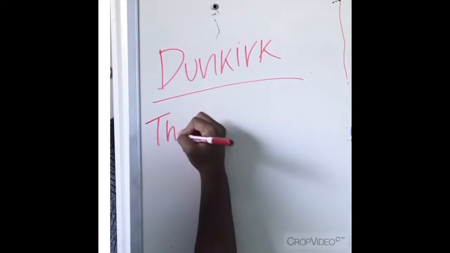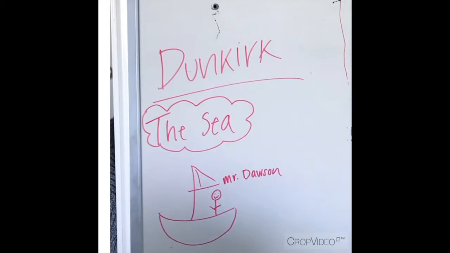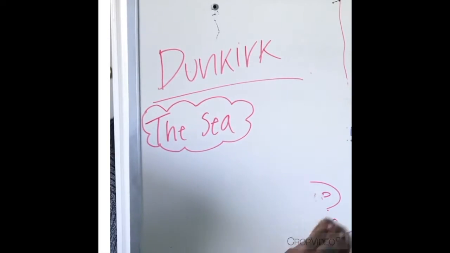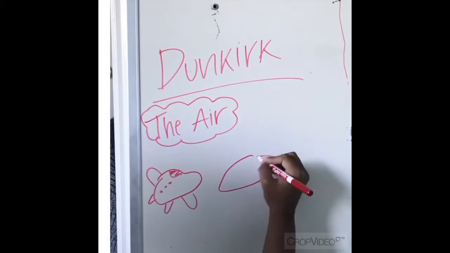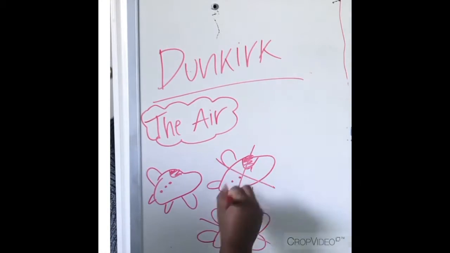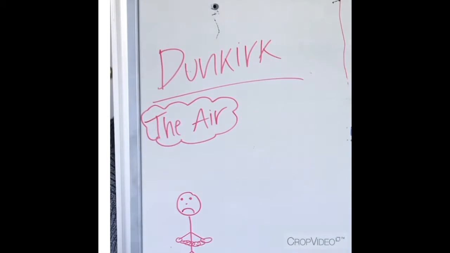The Sea begins with a civilian boat run by Mr. Dawson, which is played by Mark Rylance. He rescues drowning soldiers and pilots, as seen in the air sequence. The air sequence depicts 3 British Spitfires attempting to provide support for the trapped forces at Dunkirk. Ferrier, who is played by Tom Hardy, is the only pilot to make it to Dunkirk, where German soldiers capture him as a prisoner of war.